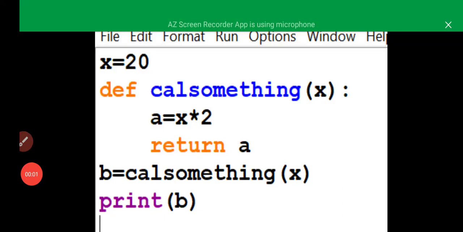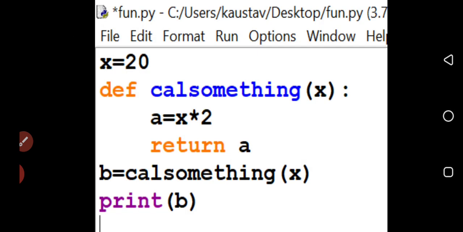Today we are going to discuss functions in Python: how to write a function, how to use it, how to write the function definition, what a return statement is, what a parameter is. All the things we are going to discuss today.